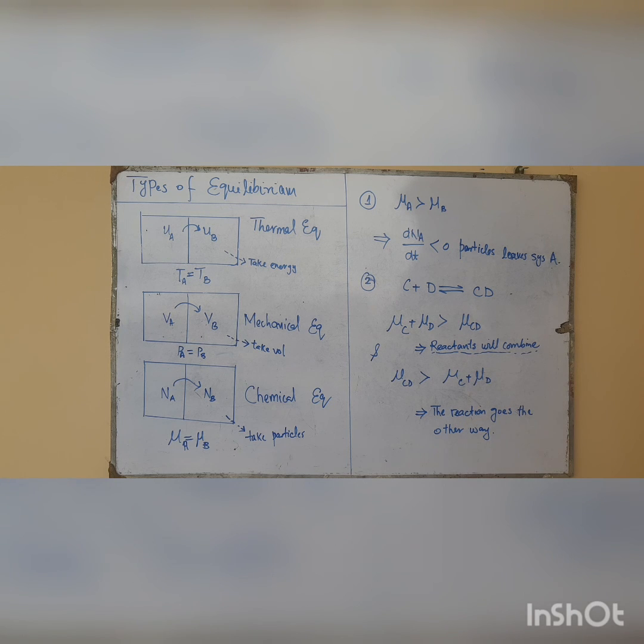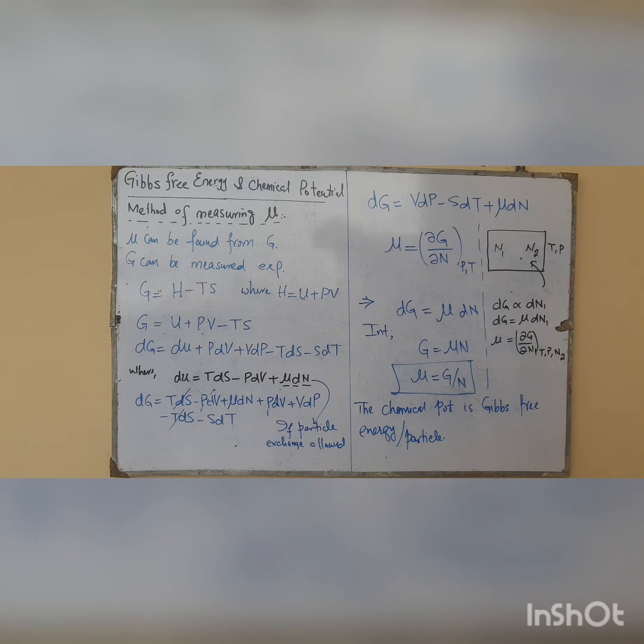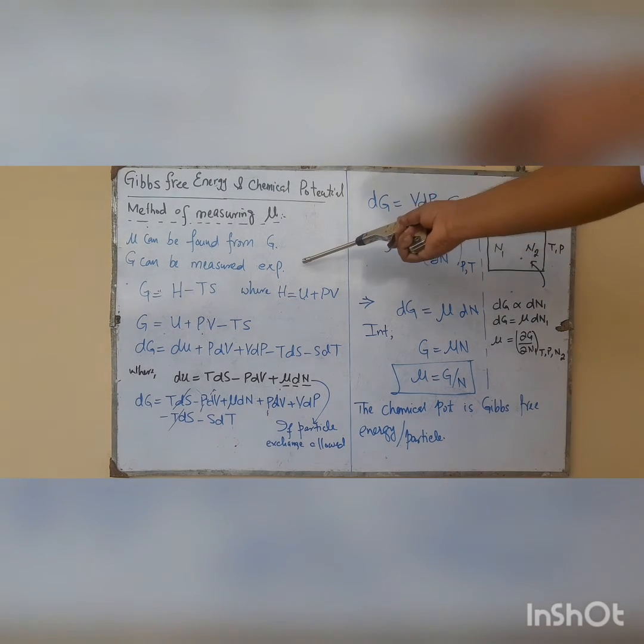On the other hand, if the chemical potential of the products is greater than that of the reactants, then the reaction will go the other way around. The chemical potential can be calculated from the Gibbs free energy, which is a quantity that can be measured experimentally.